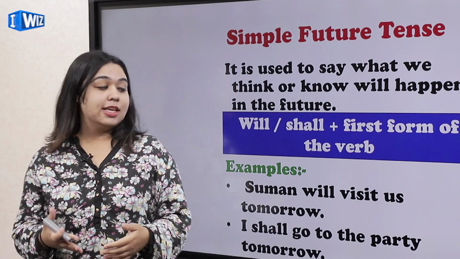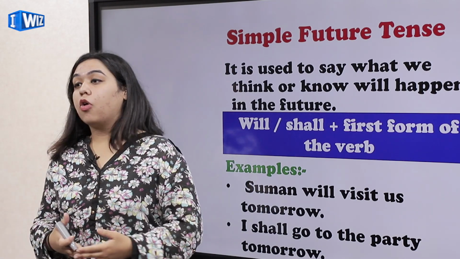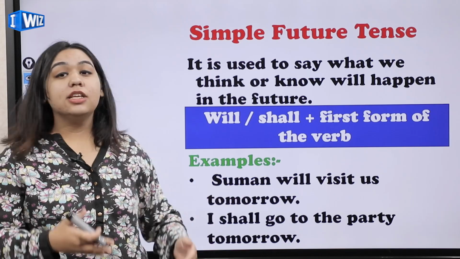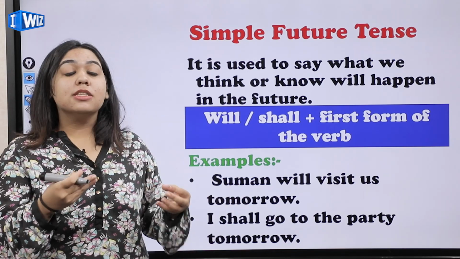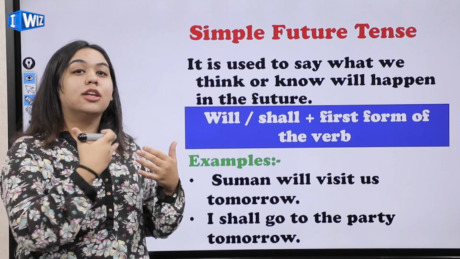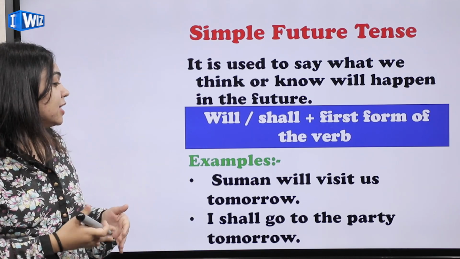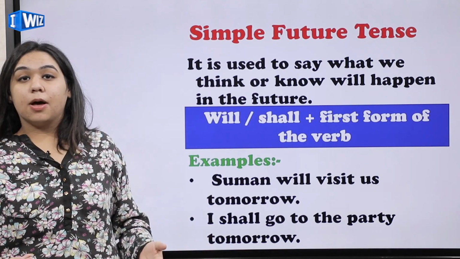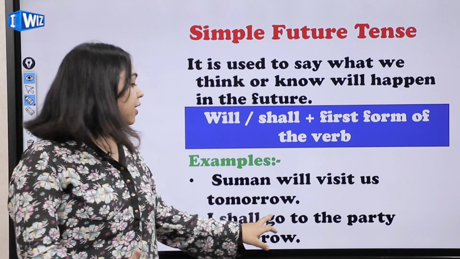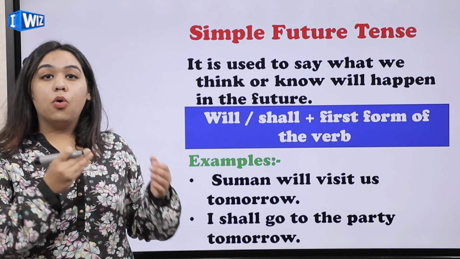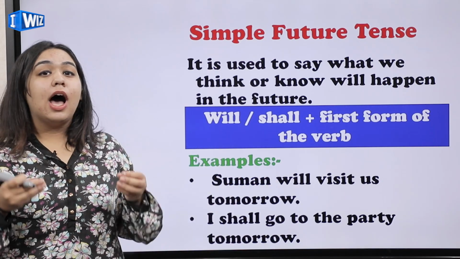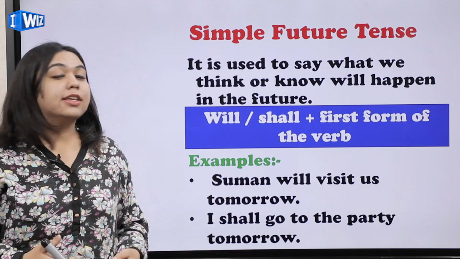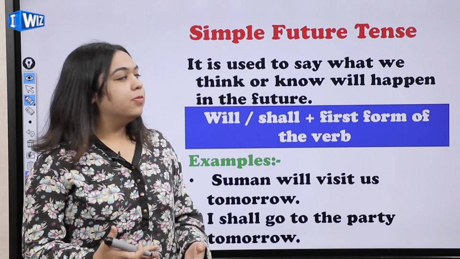The first sentence says that Suman will visit us tomorrow. I just know that she is going to visit me. That's why I'm saying Suman will visit me tomorrow. It is about a point of time that is going to happen. Next is I shall go to the party tomorrow. Again, you will see I is the subject. You've added shall and then again the V1. So go, went, gone. These are the three forms. I will stick to the first form of the verb and I will say I shall go to the party tomorrow. Okay, I hope this is clear to you.